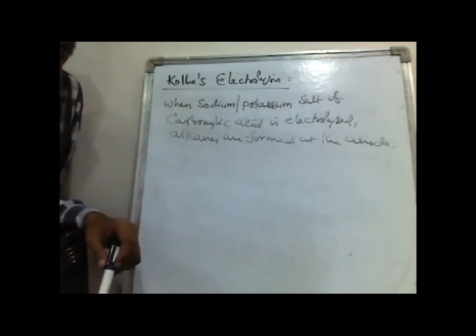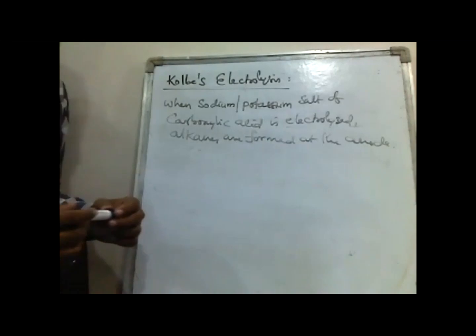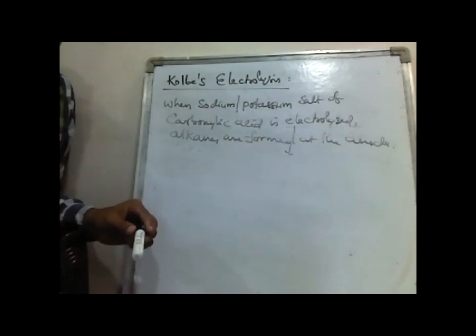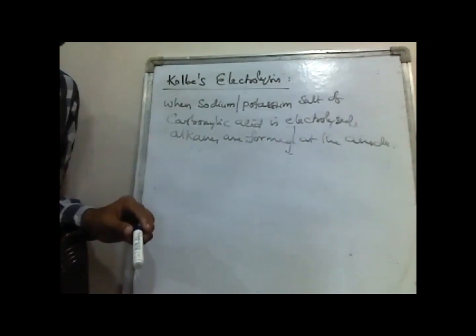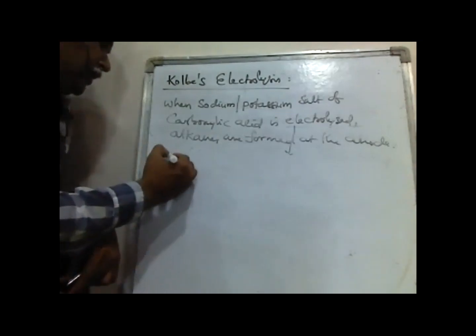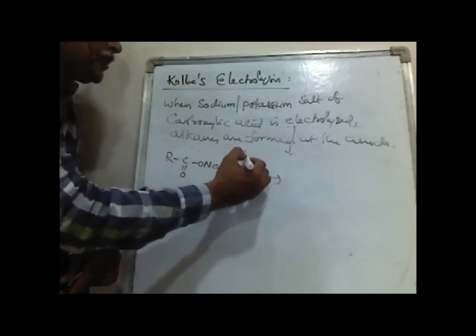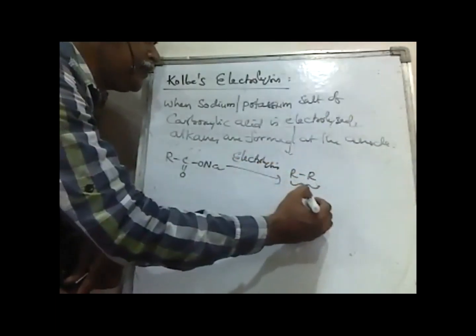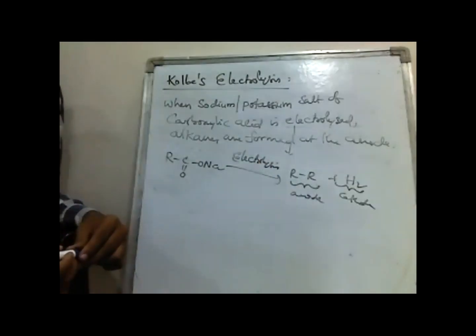When the sodium or potassium salt of a carboxylic acid is electrolyzed, what is electrolysis? Electrolysis means a compound is decomposed by passing electricity through its aqueous solution or in molten state. That phenomenon we are calling electrolysis. Here, when sodium salts of carboxylic acids are electrolyzed, on passing electricity we will get alkanes at the anode and hydrogen is liberated at the cathode.